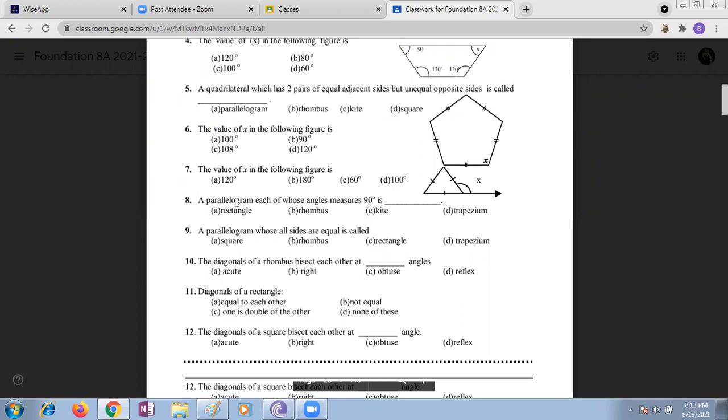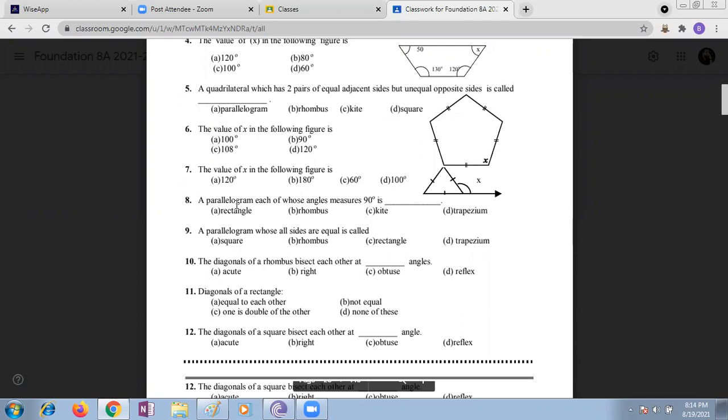The value of x in this. How are you supposed to find the value? Five-sided polygon, all sides are equal. So the sum of the interior angles of this, how are you supposed to find it? n minus 2 into 180. So n minus 2 into 180 is how much? It's a pentagon, 540. 540 divided by 5.